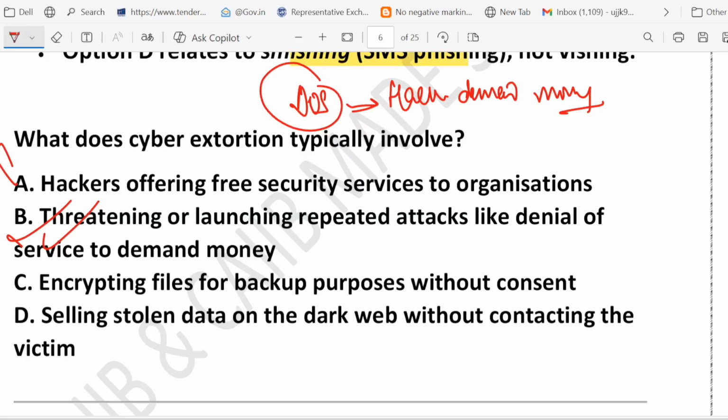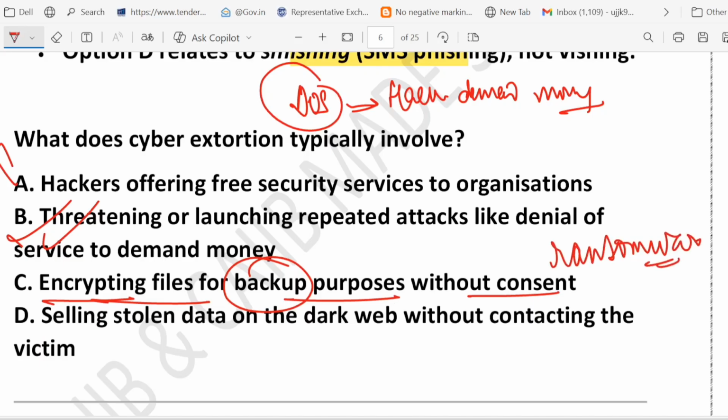What about C? C talks about encrypting file for backup process without consent. So backup is normal, but doing that without permission is not extortion. That is more like ransomware, right? If they demand payment later. So this is incorrect. What about D? Selling stolen data on the dark web without contacting the victim. This says, selling stolen data, that is a crime, but is not extortion.